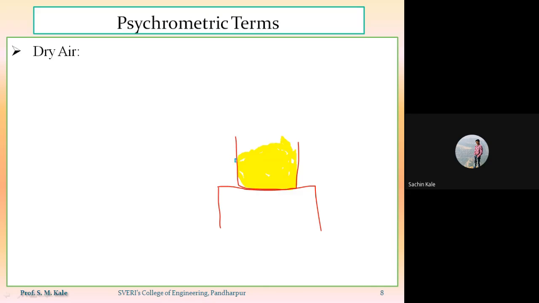So you will observe that on the outer surface of the glass or pot there will be a number of water droplets. How are those water droplets coming at the outer surface?